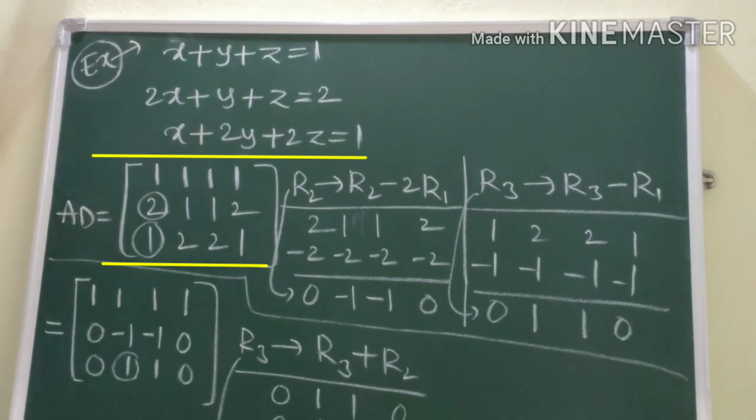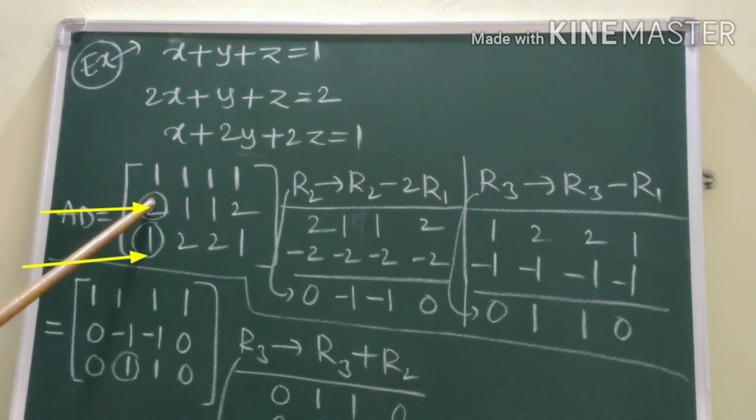After writing the augmented matrix, we will go for the first step. Make these two elements 0 to convert into an upper triangular matrix. Here 2 is already there, so we have to apply R2 tends to R2 minus 2R1. That means 2 minus 2 ones are 2 becomes 0. And next R3 tends to R3 minus R1. That means 1 minus 1 becomes 0.